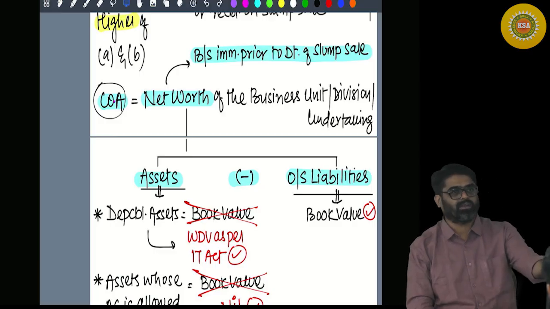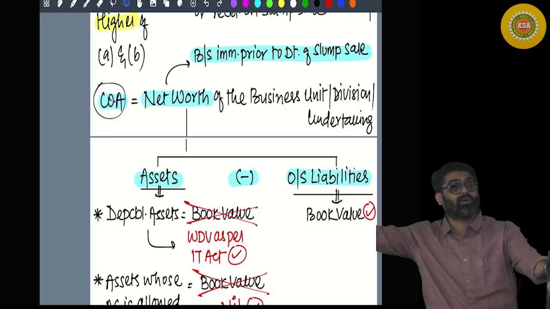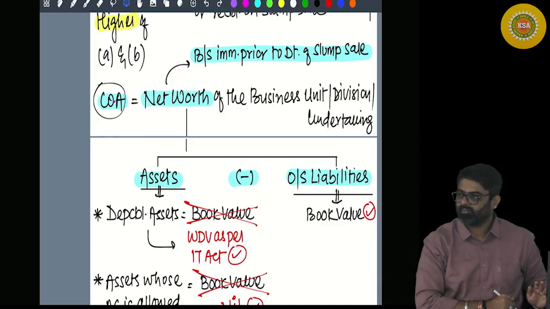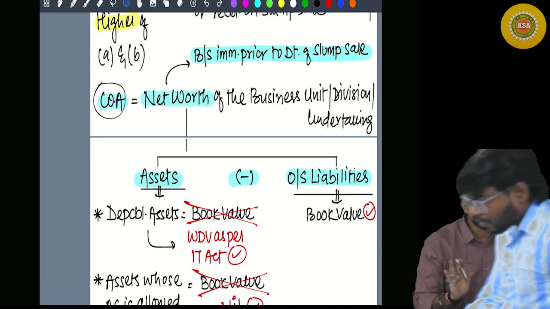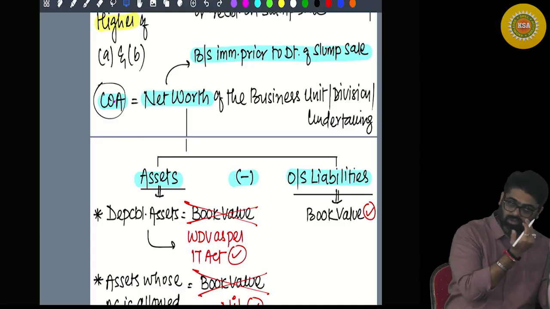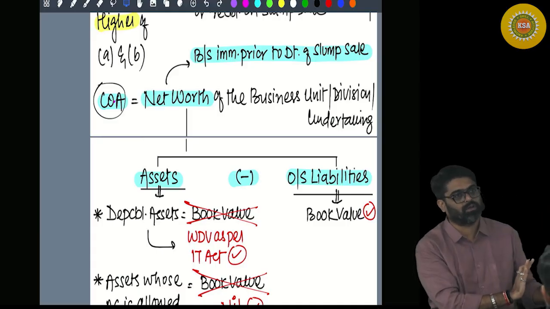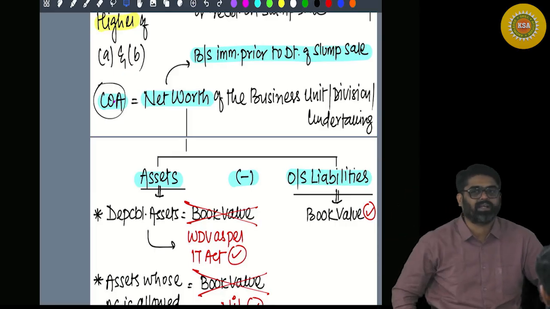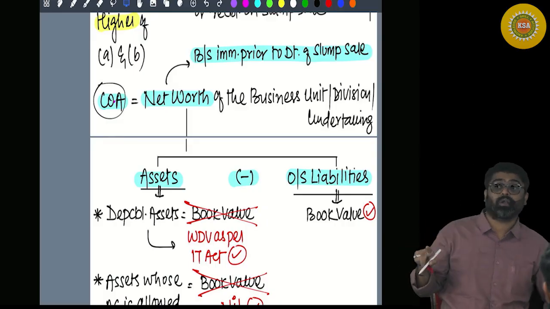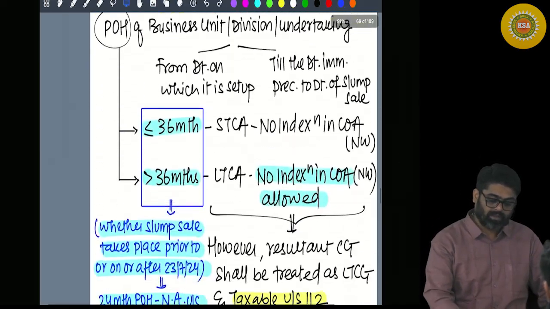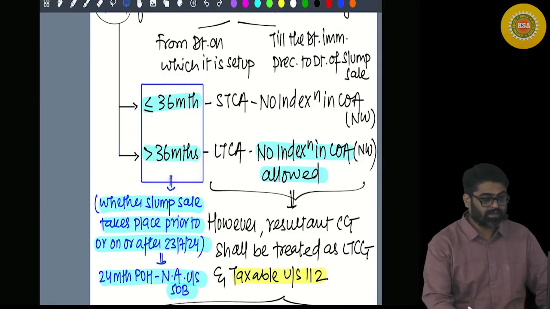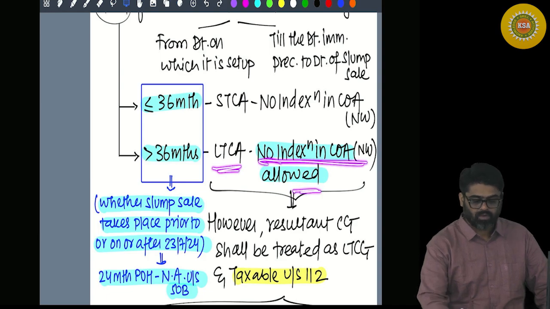But this net worth was not incurred long back. We are calculating on the basis of the latest balance sheet, so there is no need to give any indexation benefit. No inflation will be added. So earlier also there was no indexation. That was the logic. Indexation is not available. Remember, the resulting gain will be short term if the period of holding is less than or equal to 36 months, and if the period of holding is more than that, the resulting gain will be long term. No indexation.